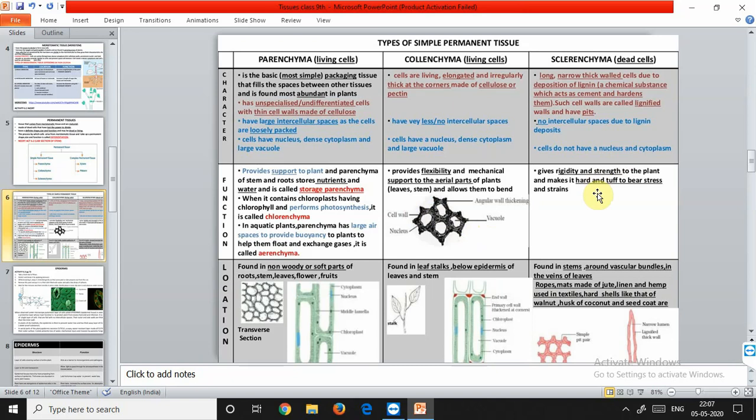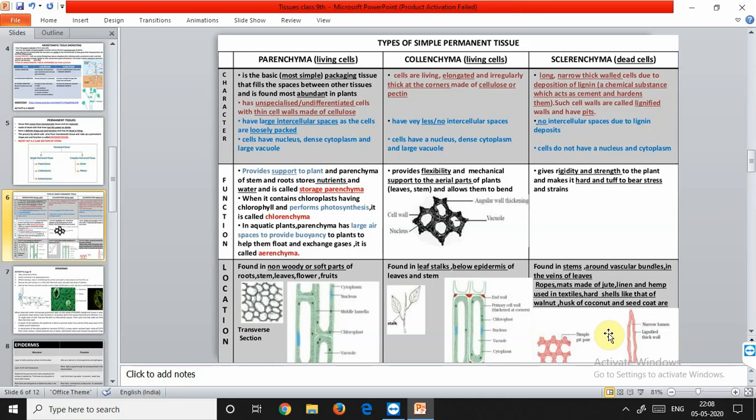The fibers consist of very long, narrow, thick lignified cells. The length of sclerenchymatous cells varies from 1 millimeter to 550 millimeters in different parts. What are sclereids? These are also called stone cells, and they are irregular in shape. The fibers are of a particular shape, very long and thick, longitudinal in shape. Whereas the sclereids have no particular shape. They can be spherical, oval, cylindrical, T-shaped, dumbbell shaped, or even stellate. Stellate means star shaped.